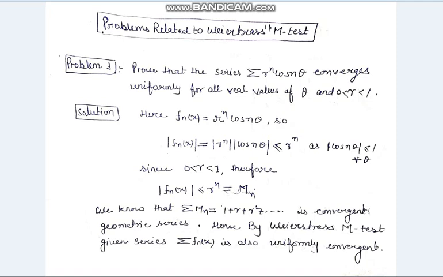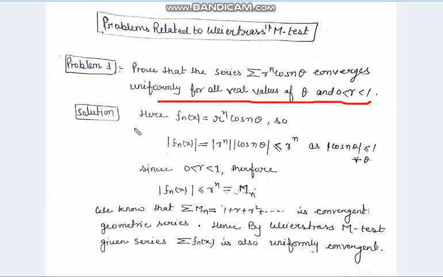Guys, today we will solve some more problems related to the Weierstrass M test. Our first problem is we have to prove that the series summation r^n cos n theta converges uniformly for all values of theta when r is between 0 and 1.